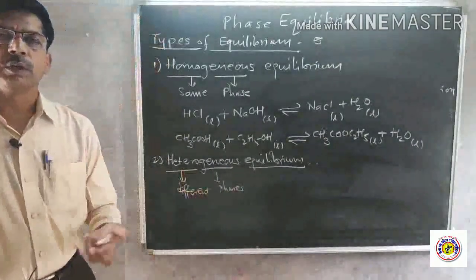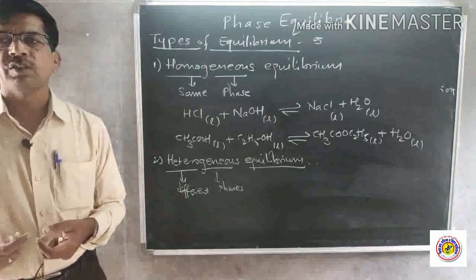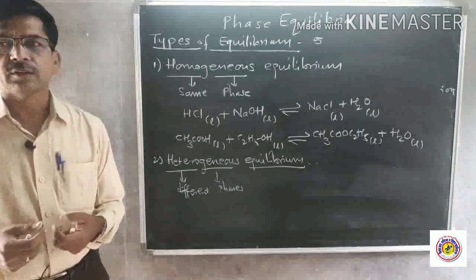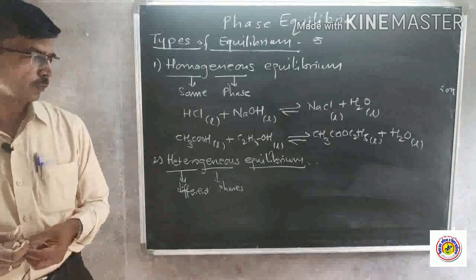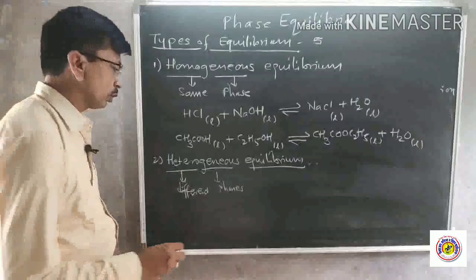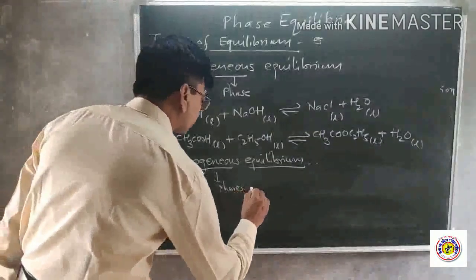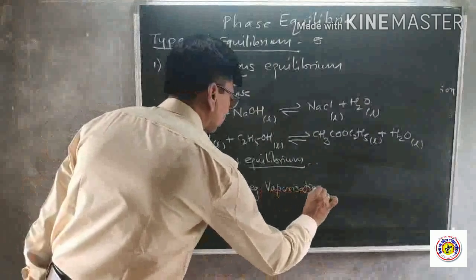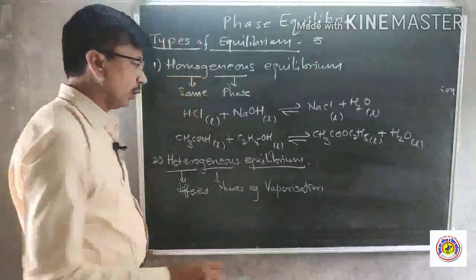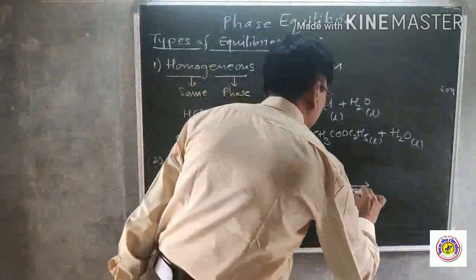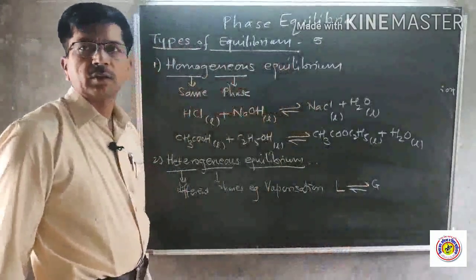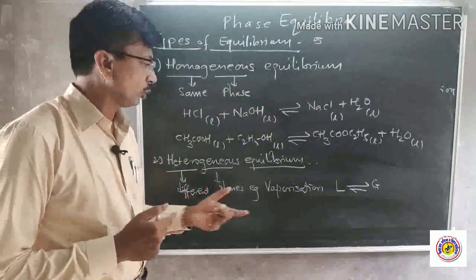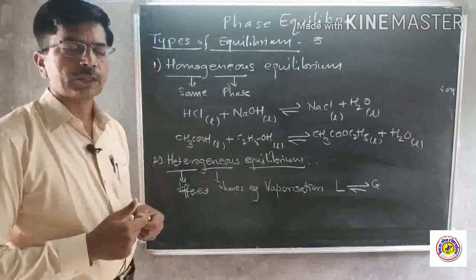When equilibrium is established with two or more different phases, two or more states, then we say that the equilibrium is heterogeneous equilibrium. For example, the process of vaporization, in which liquid gets converted into gas and attains equilibrium, and again gas molecules get converted to liquid. So this process of vaporization attains equilibrium.